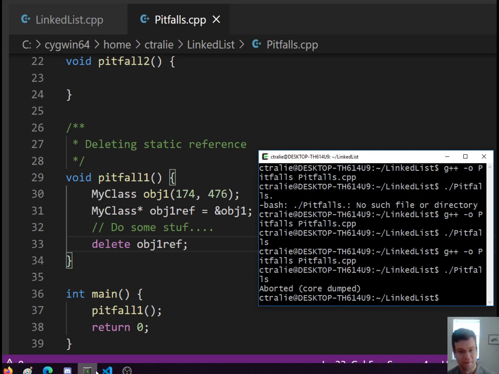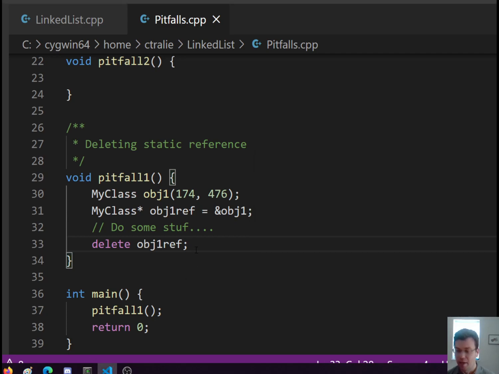That sounds pretty bad. So what's happening is you should not be deleting an object that is on the so-called stack. This is a local variable to this method. All the variables that are declared in method scope get deleted at the end of the method. So they're already going to be deleted for you. If you try to delete them yourself, that is an invalid operation.